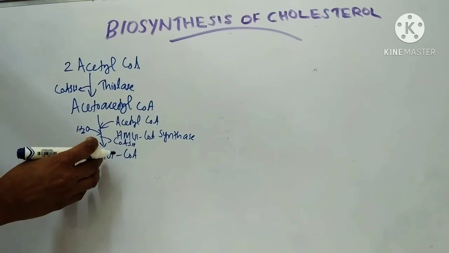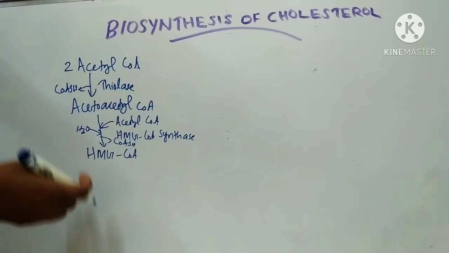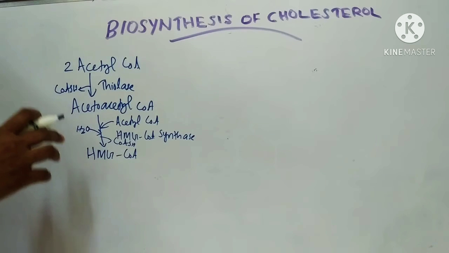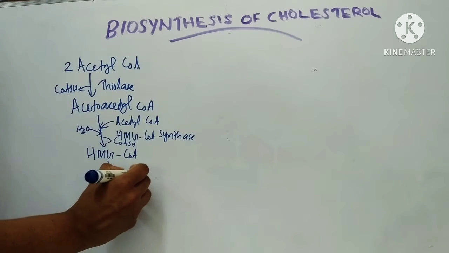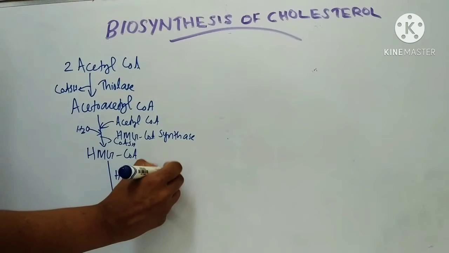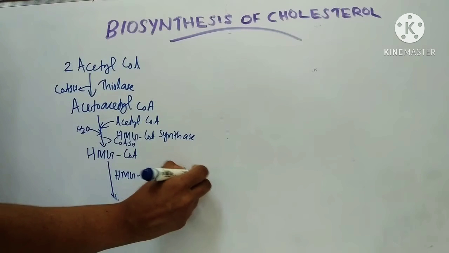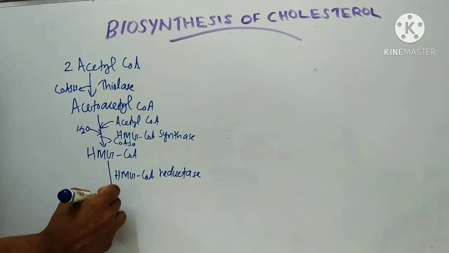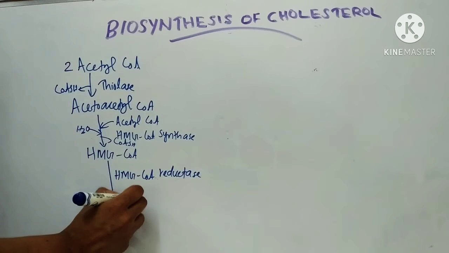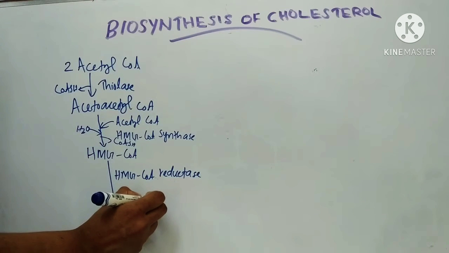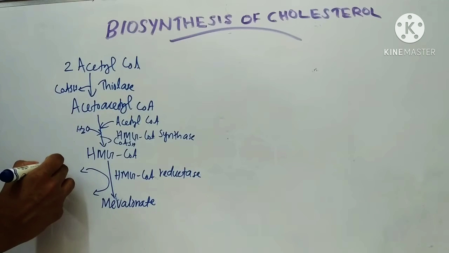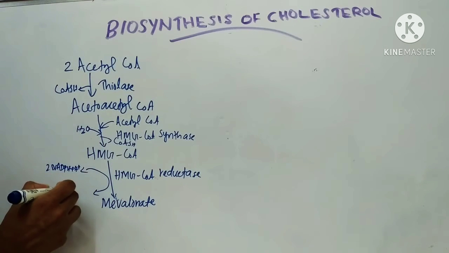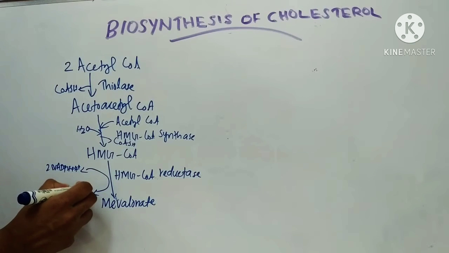Next step is the rate limiting step. This HMG-CoA is converted to mevalonate by the enzyme HMG-CoA reductase. Here 2 molecules of NADPH plus H plus are used, giving 2 molecules of NADP plus.